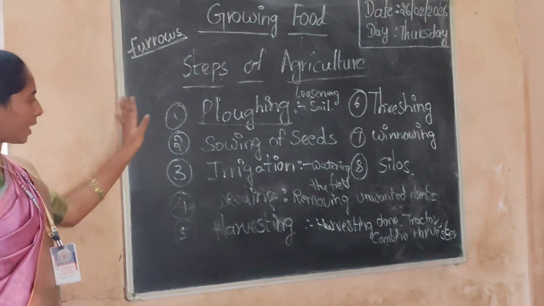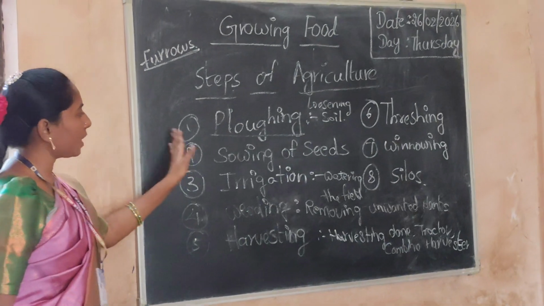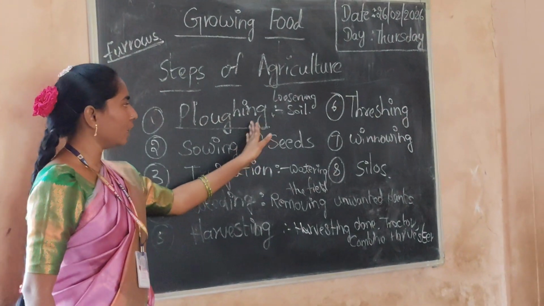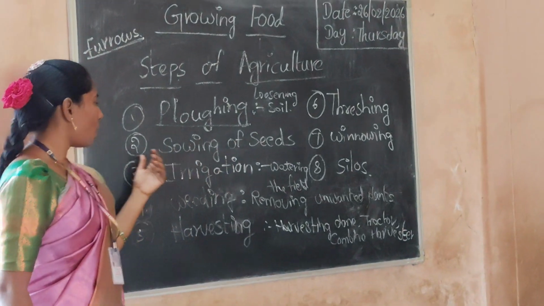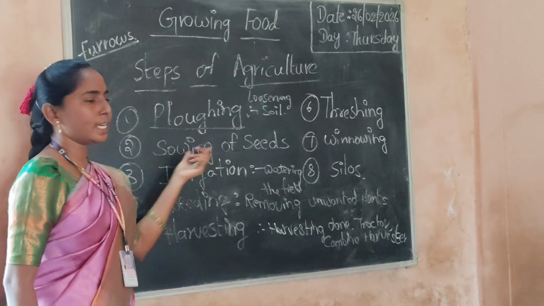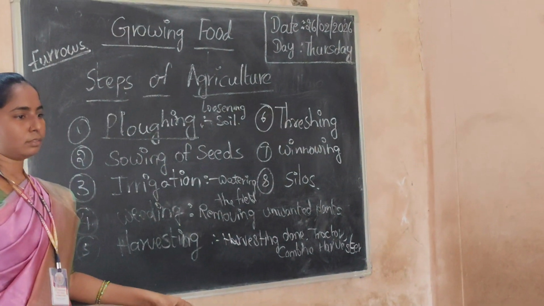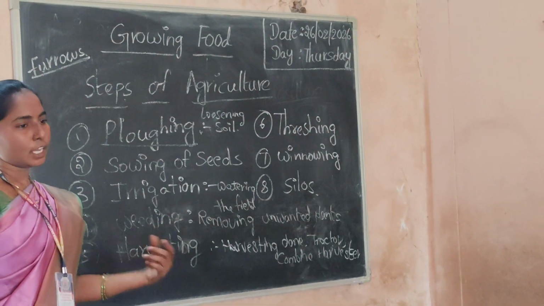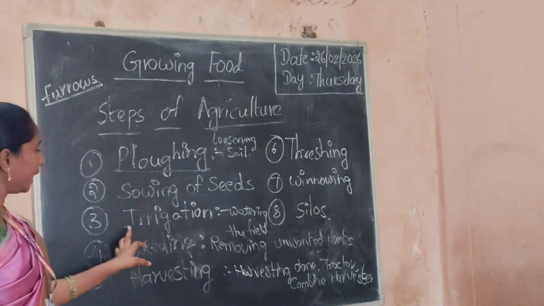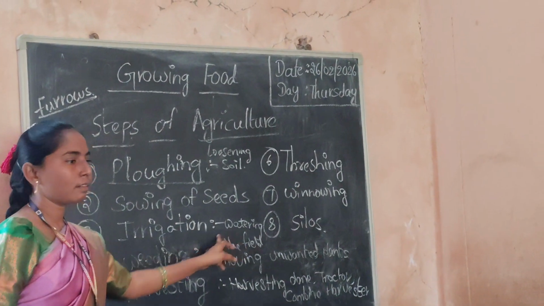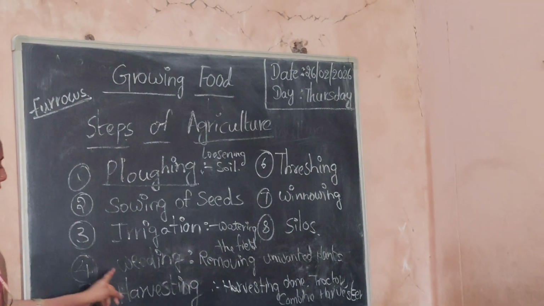So do you understand these 5 steps? Yes, ma'am. So the first one is ploughing. What is ploughing? Loosening the soil. After that, sowing of seeds. It means seeds are sown in the ground or field and also farms. Next, irrigation. Irrigation means watering the field. Next, weeding.